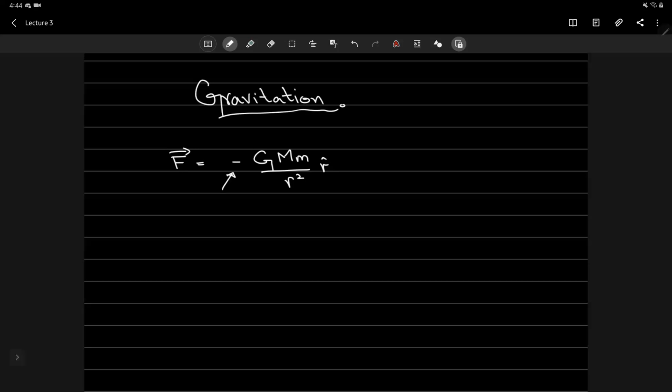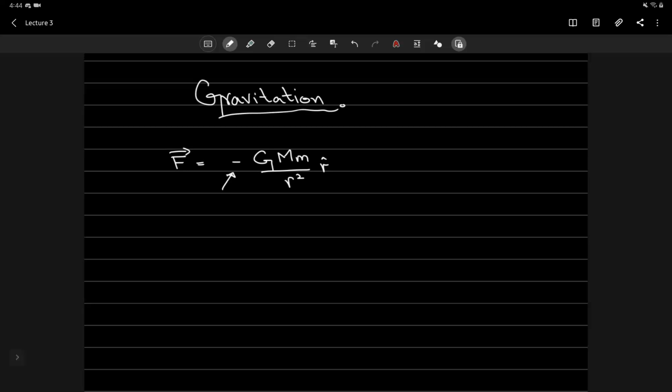It's just reflecting the fact that gravity is attractive. And because the unit radius vector is directed outward, we compensate it with a negative sign, and we make this equation such that the force is attractive and not repulsive. We don't want gravity to be repulsive. We know it's not repulsive, right? So we add this negative sign.